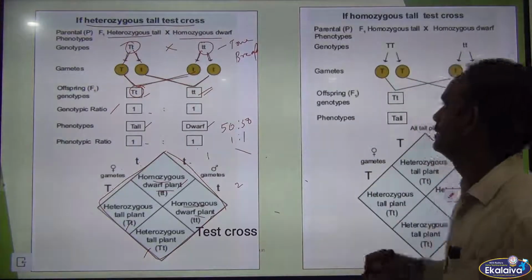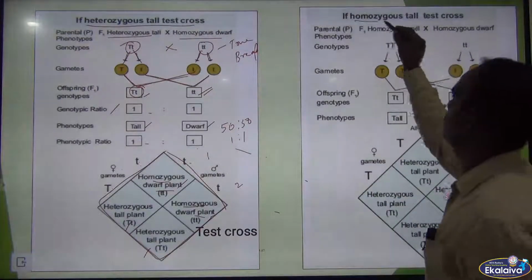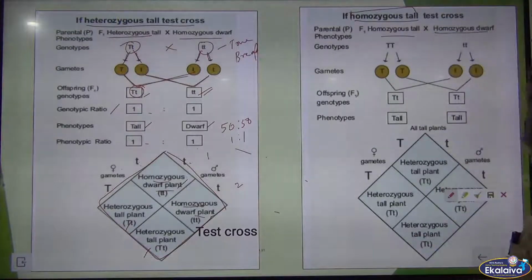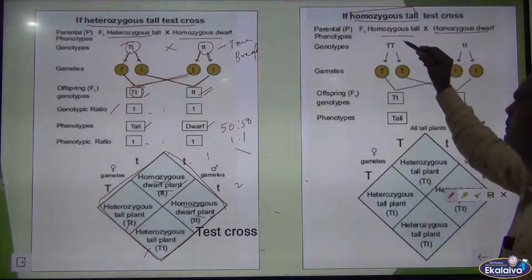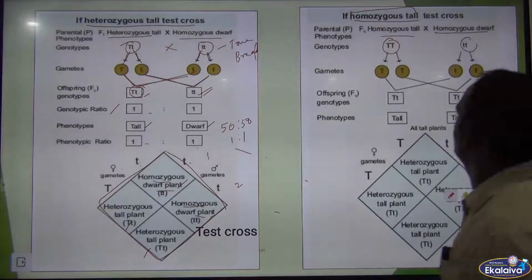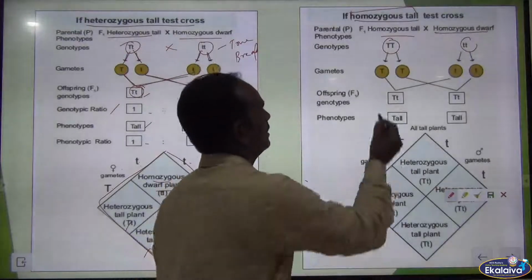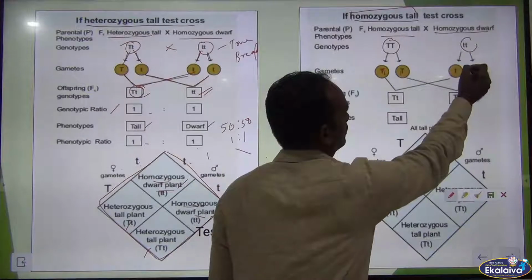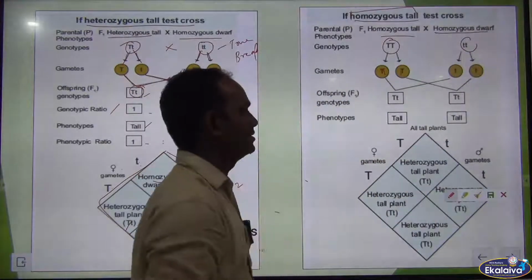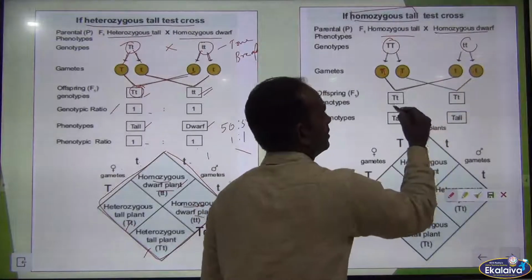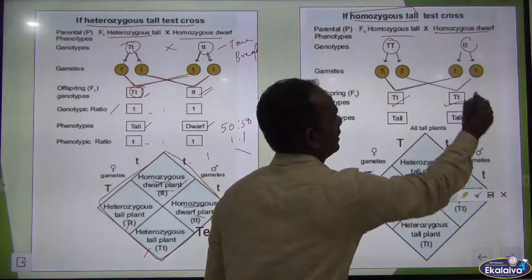Clear, children? Here see, if homozygous tall combines with homozygous dwarf. See here, this is homozygous tall and this is homozygous dwarf. The possible gametes are capital T here, and small t, small t. What are the possible gametes fusion here? This combines here to form capital T small t, and again this is capital T small t.